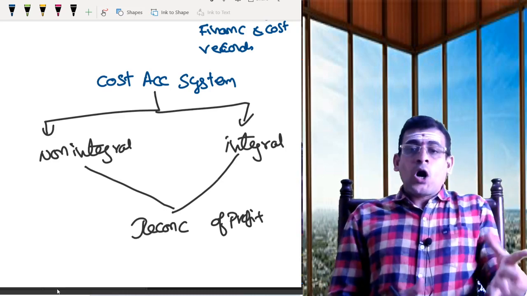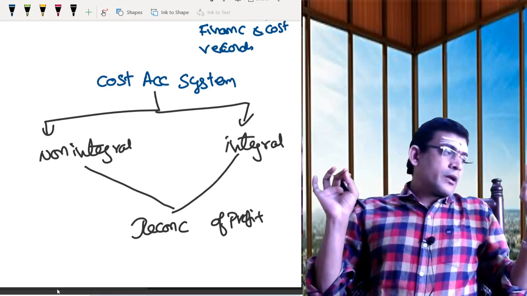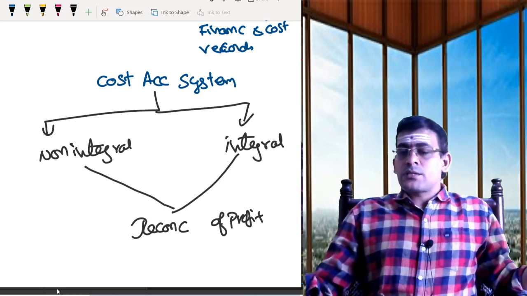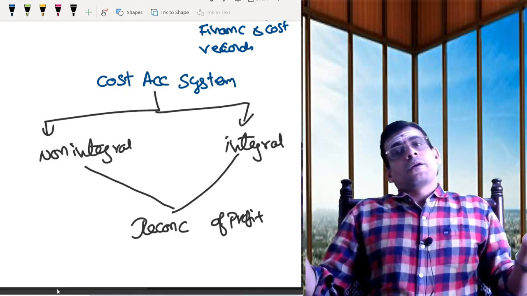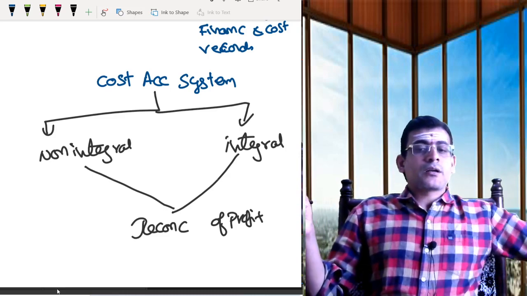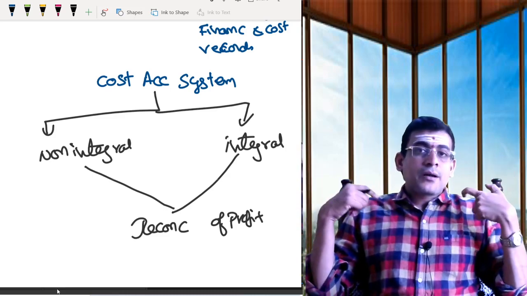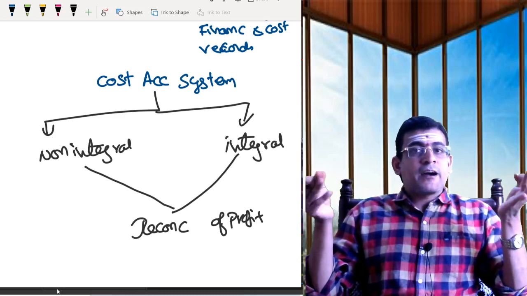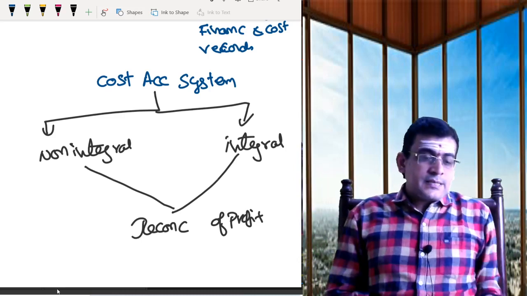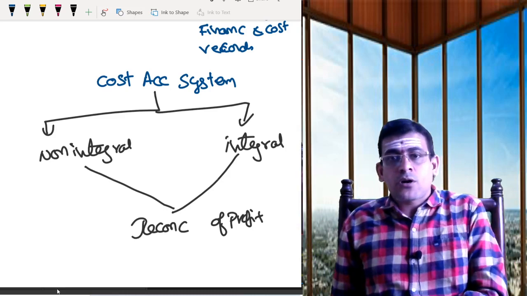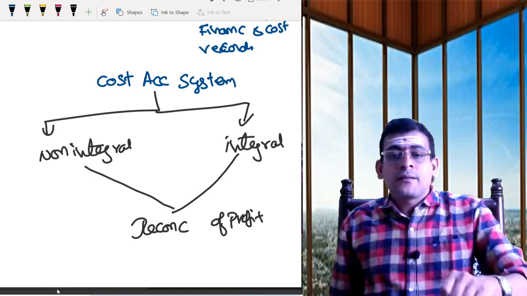In non-integral, accounting records are separate, financial records are separate, but your expenses you are recording in the financial records also, and the same expenses I am recording in your cost records also. But there is a difference.